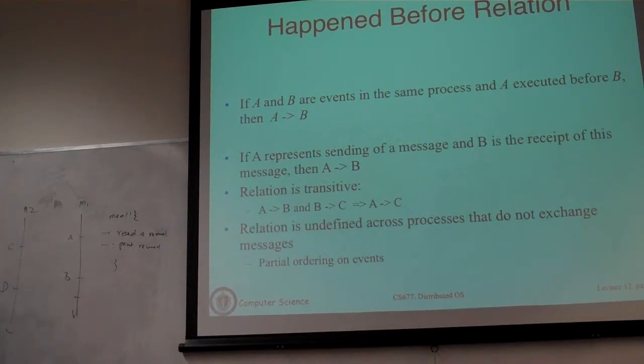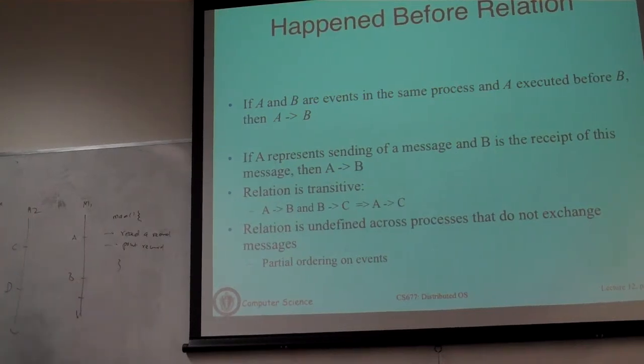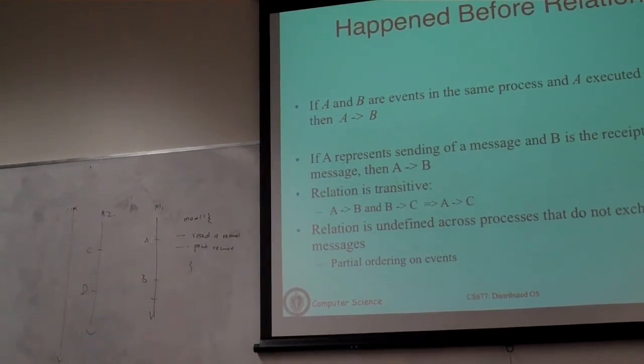Yeah, I should have probably drawn that figure that way, but that's okay. So now the question is, can you somehow relate events A and B to events C and D? Can you say which event has actually happened before which other event? Any thoughts on this?